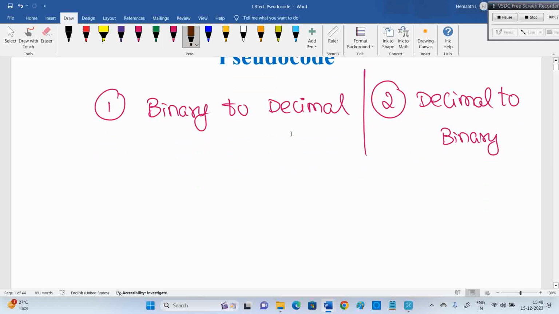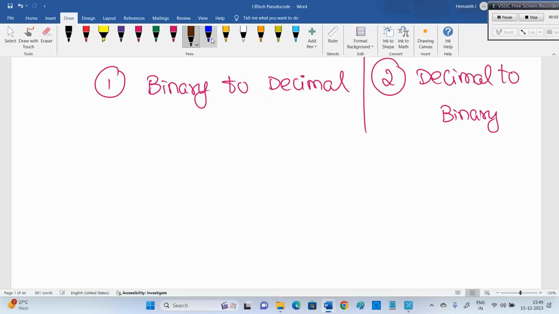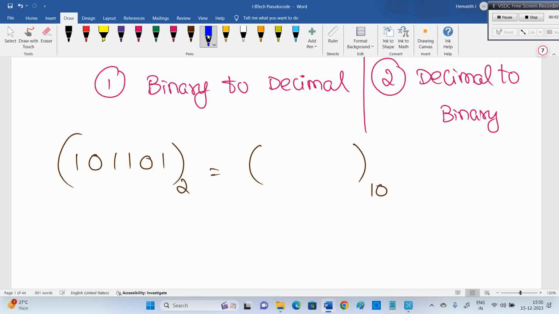So now let us say I have to go for binary to decimal, decimal to binary. Binary to decimal is easy. Let's say 101101. This is a binary number. You need to convert it into decimal, right? So then what you can do, you can just keep in mind, 1, 2, 4, 8, 16 and 32. 2 powers increasing.